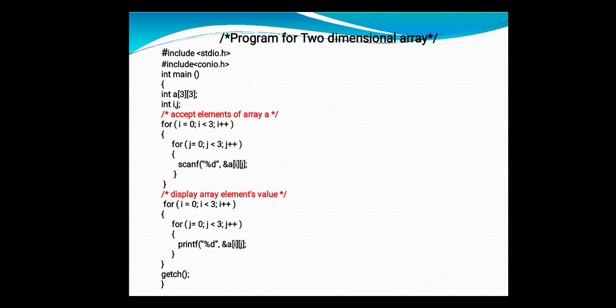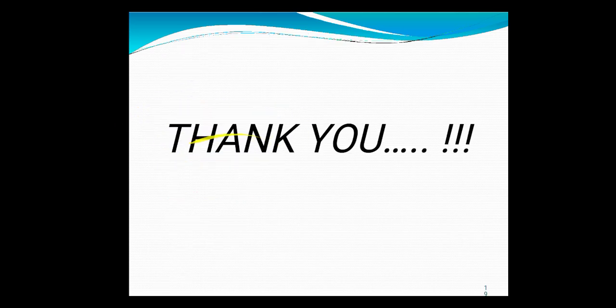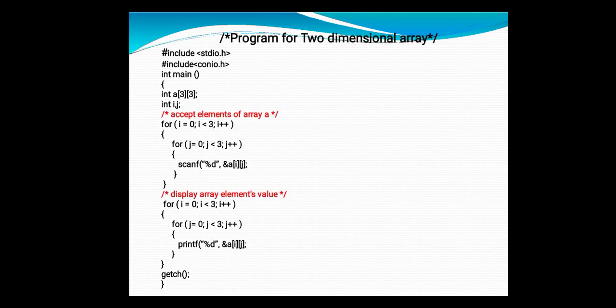So how do we accept the elements of the array? With the help of two for loops: an outer for loop for the number of rows and an inner for loop for the number of columns. Inside that we use the scanf statement for accepting the array elements from the user. We write scanf("%d", &a[i][j]), where the ampersand operator specifies the memory address where the value is stored. i is the row and j is the column. In this way it will accept the array values.